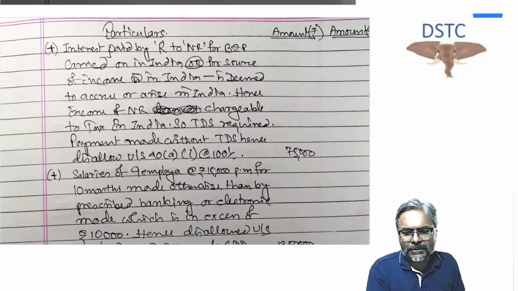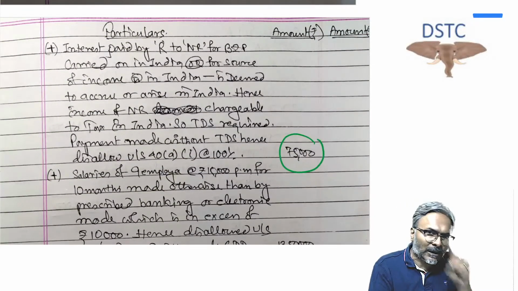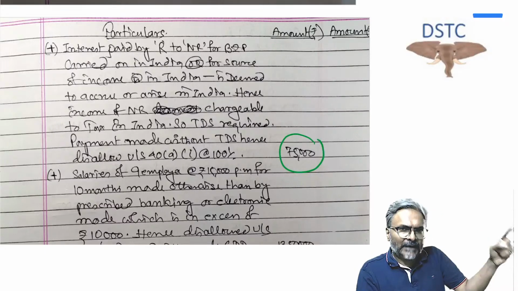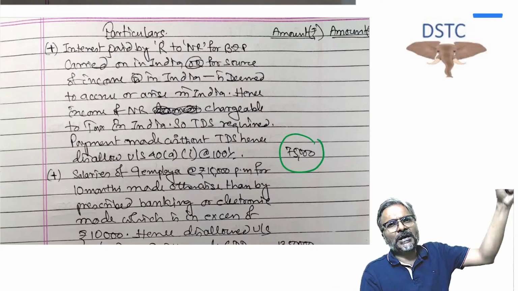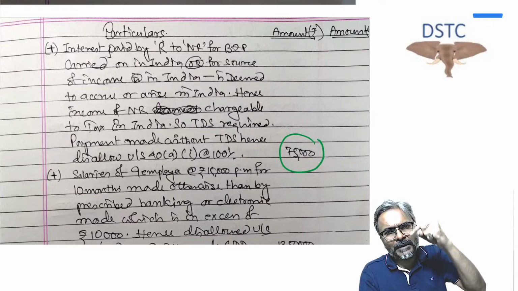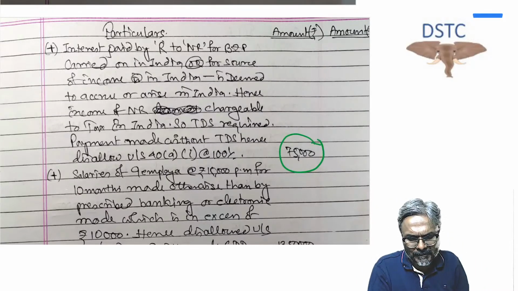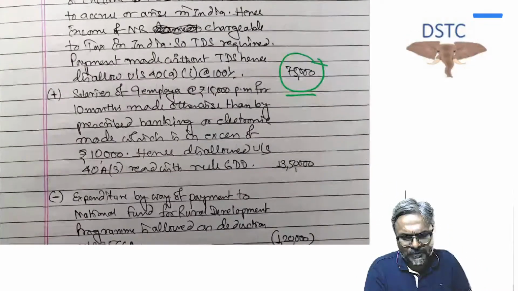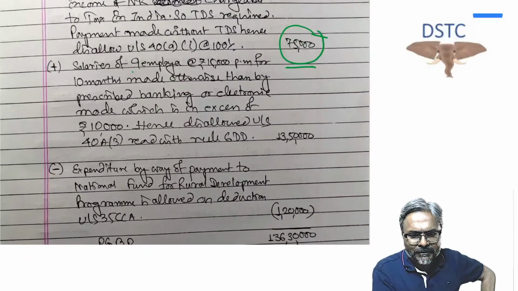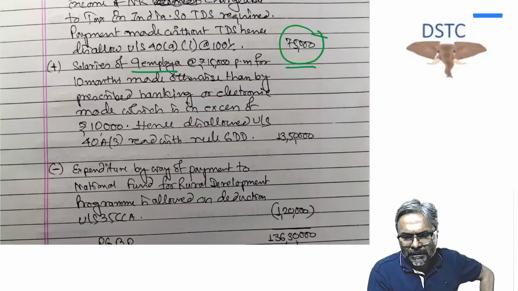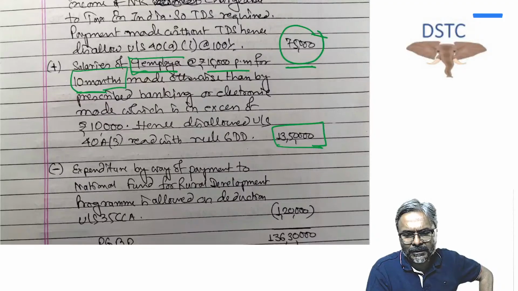Interest paid without TDS: because the interest accrued to the non-resident is chargeable under the Act in India, the TDS should have been deducted by the payer at the time of making the payment, which is not the case, and therefore the interest would be added back. Salaries of the 9 employees, which we discussed just now. How much was that? 15,000 per month for 10 months, because they got employed on 1st of June. So 9 employees at 15,000 per month for 10 months. How much is the total salary paid in cash? 13,50,000, add back.